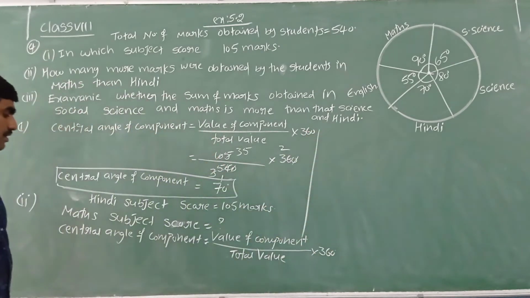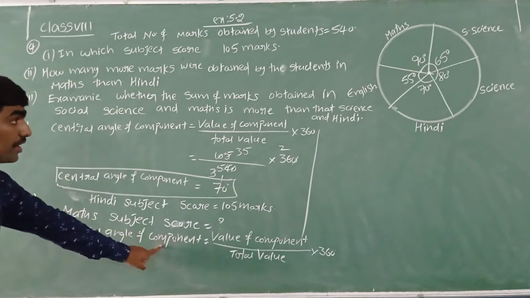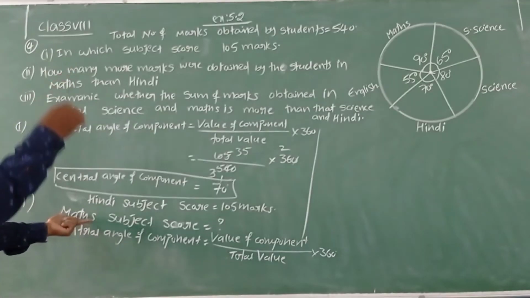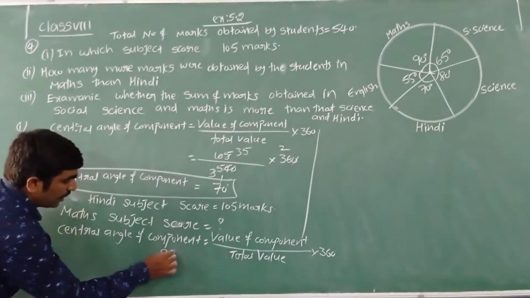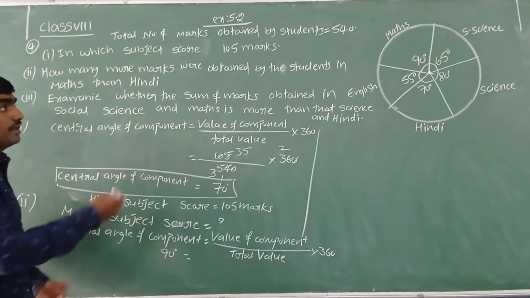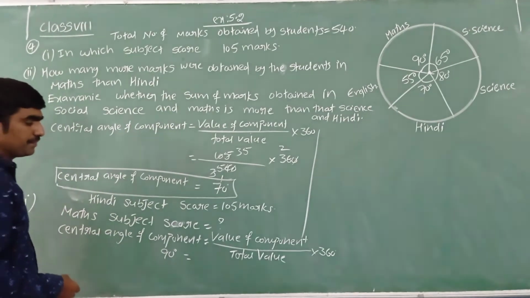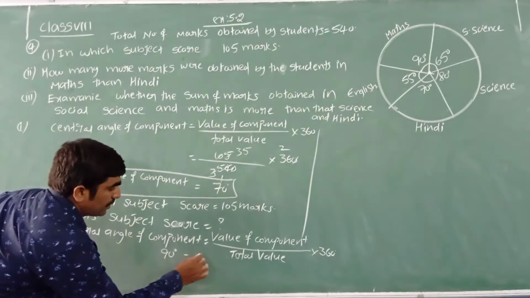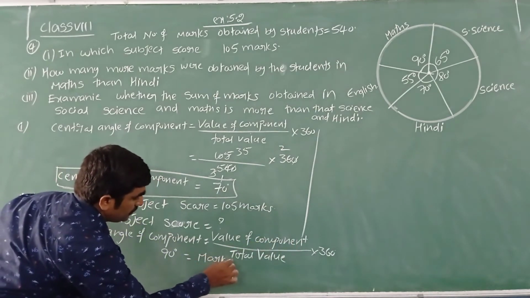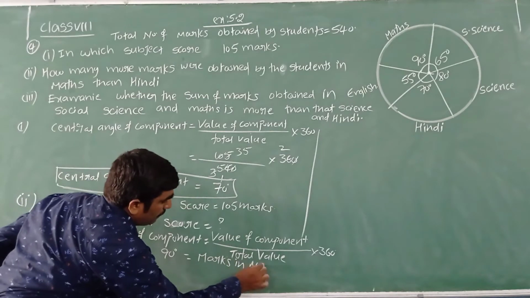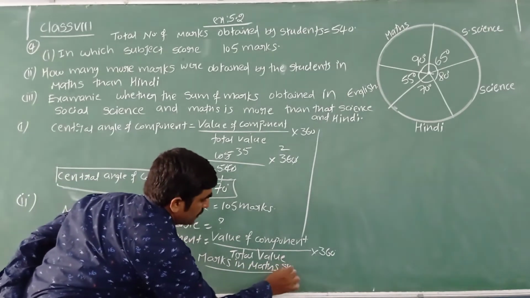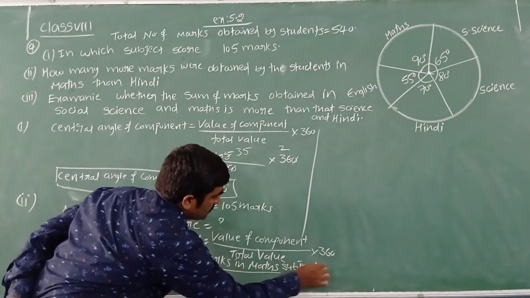What is the central angle of this particular component? 90 degrees. So 90 degrees is equal to the value of the component, meaning marks scored in mathematics. That we don't know, we have to find. Let me write here: value of component is nothing but marks in the maths subject.